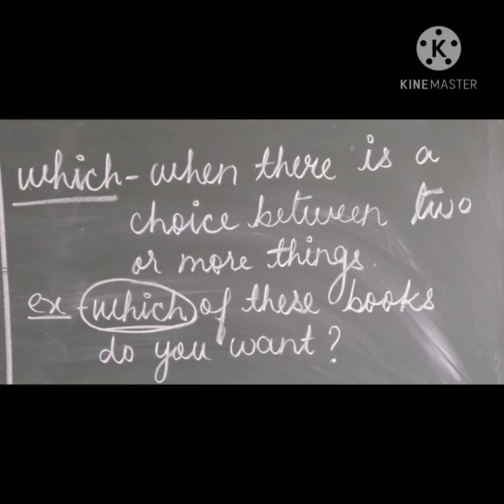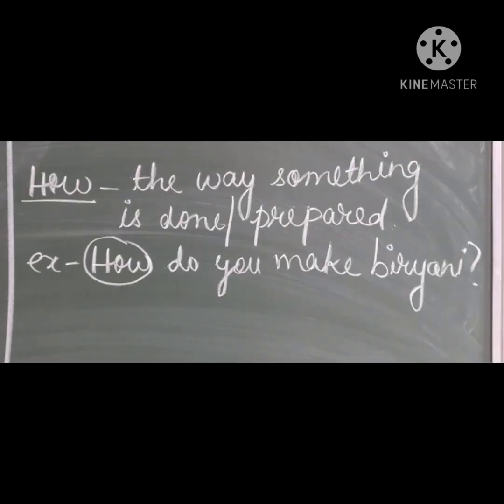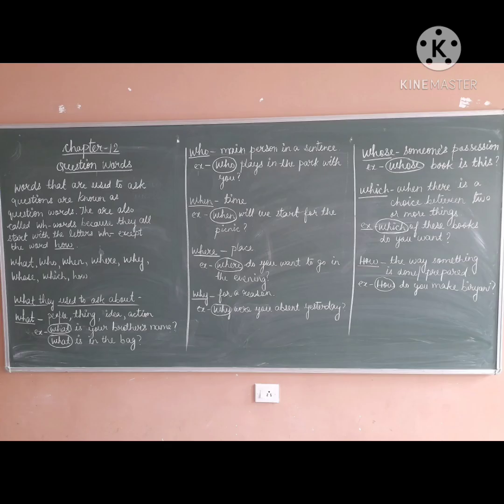How? How is used to ask about the way something is done or prepared. How? That means we want to know the steps, how the thing has been done. For example, how do you make biryani? Or how did you make the project? So we would like to know the steps, how it was made.